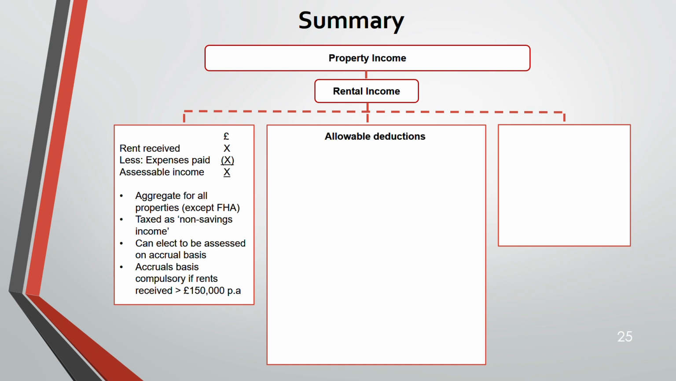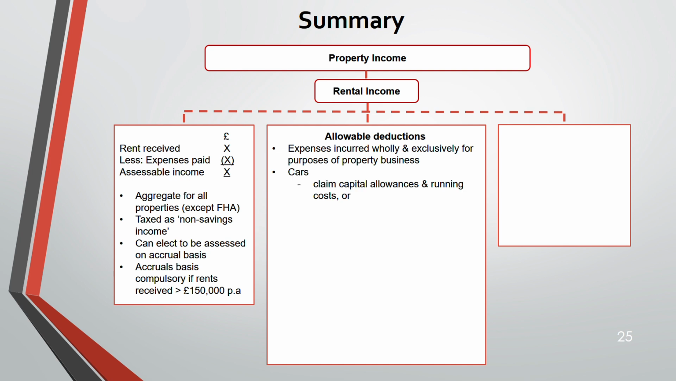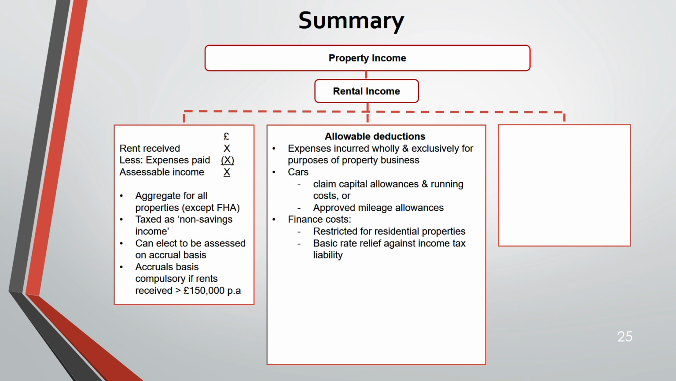Now, allowable deductions. Any expenses incurred wholly and exclusively for the property business. Cars: for cars, you can claim capital allowance or running cost or approved mileage allowance. This approved mileage allowance I've covered in lecture 2 when I taught you employment income. And finance cost. For residential property, it is restricted. That means only up to the basic rate you can reduce from the income tax. Okay, that is 20%.